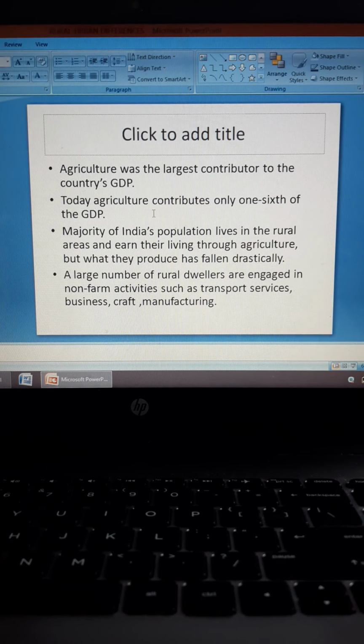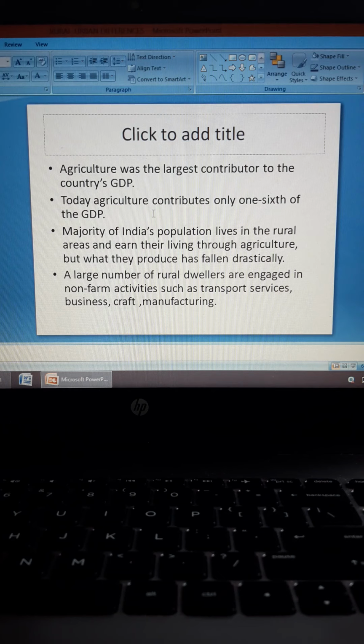Agriculture was the largest contributor to the country's GDP. So GDP is gross domestic product. It is like a value of all the economic activities, production of goods and services that takes place in a country. So agriculture was the largest contributor to the country's GDP. Okay. So agriculture produced a large number of production and lot of profit. But today, agriculture contributes only 1/6 of the gross domestic product. So the value that was created by agriculture has come down.